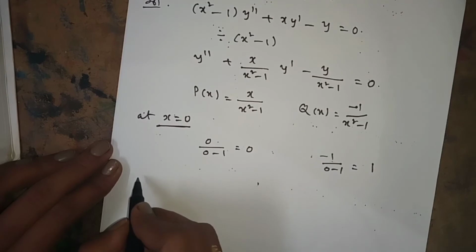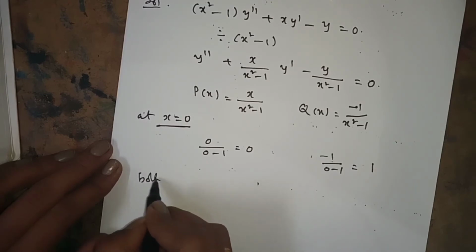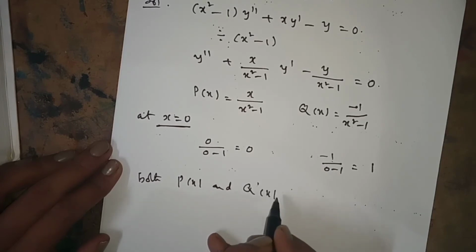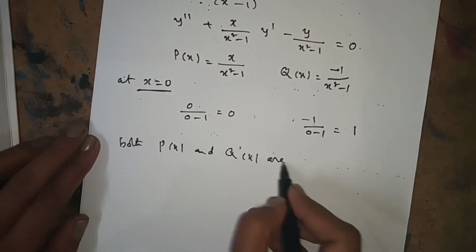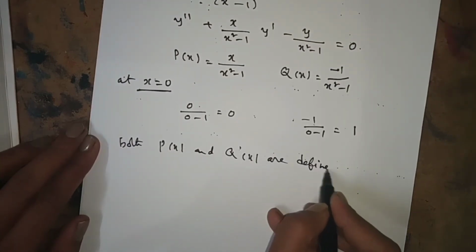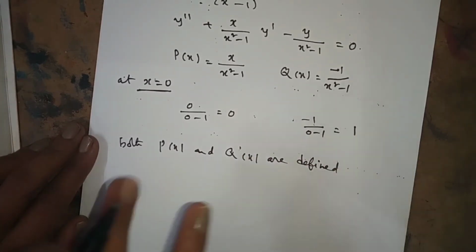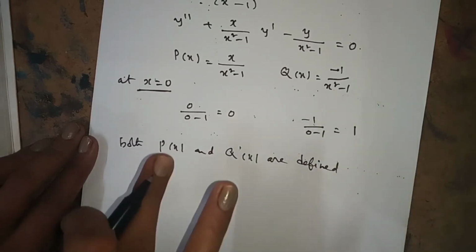Therefore both P(x) and Q(x) are defined. Defined means some value you have got, either 0 or −1 or +1 or some number or some fraction.